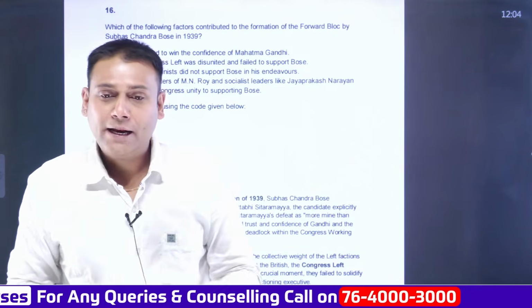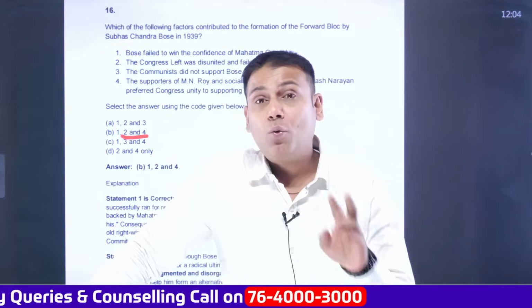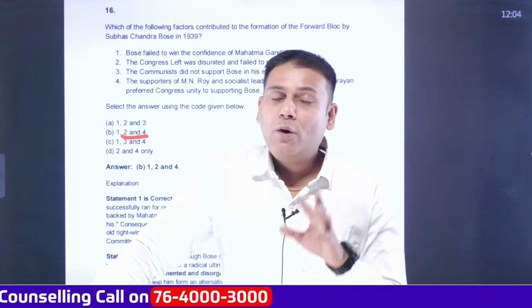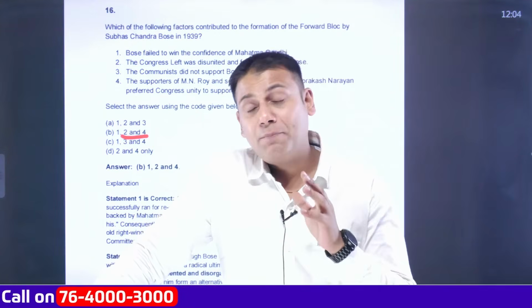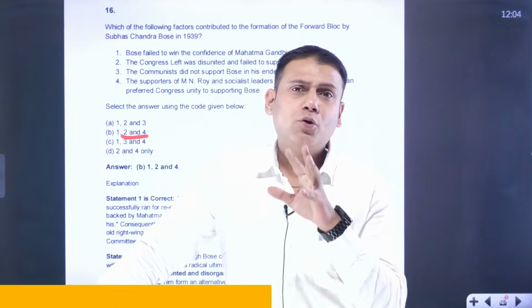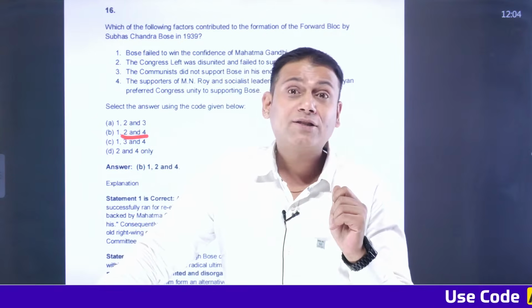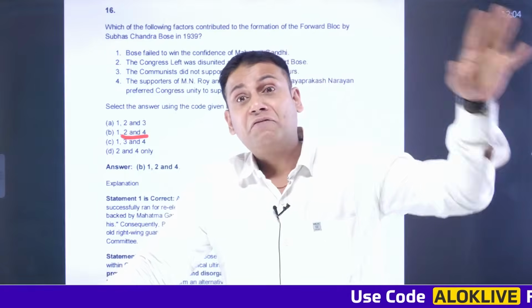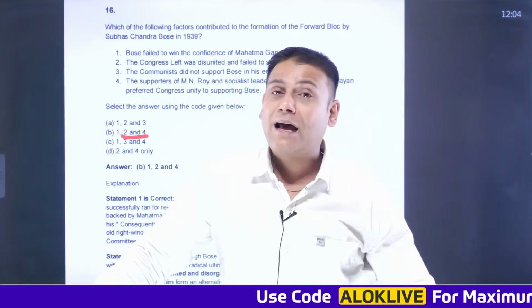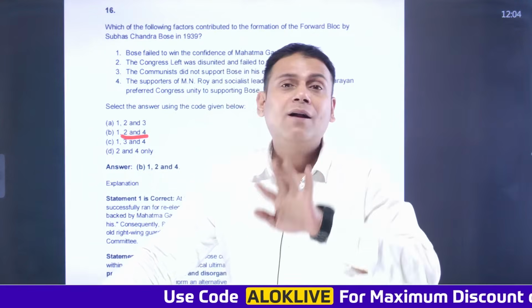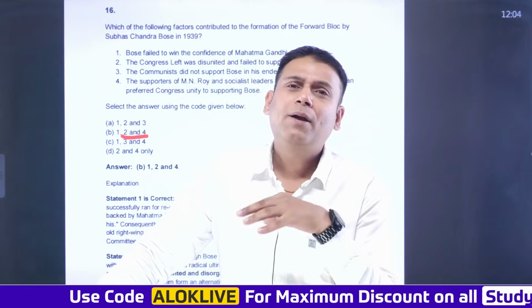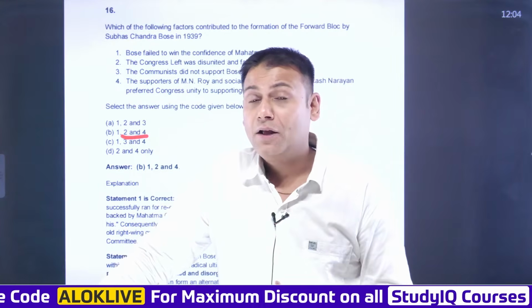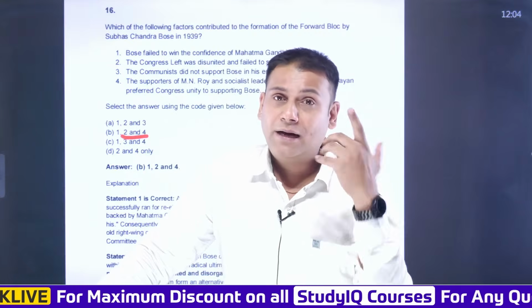Around 1939, there was initiation of World War II. And when there was initiation of World War II, it is believed that Subhash Chandra Bose ji was of opinion that this is the best time to start a movement in India on a massive scale because Britishers are busy with the World War. On the other hand, M.K. Gandhi believed that this would be completely unethical on the part of India. So from here itself, they developed a dissenting opinion.